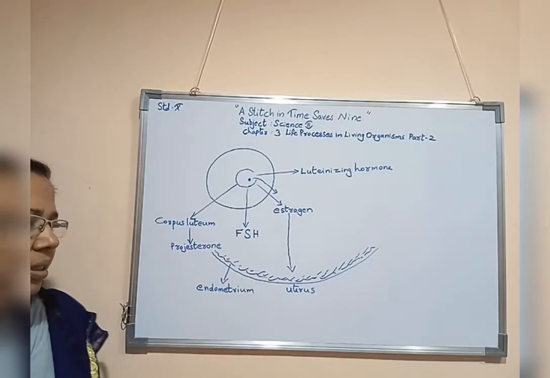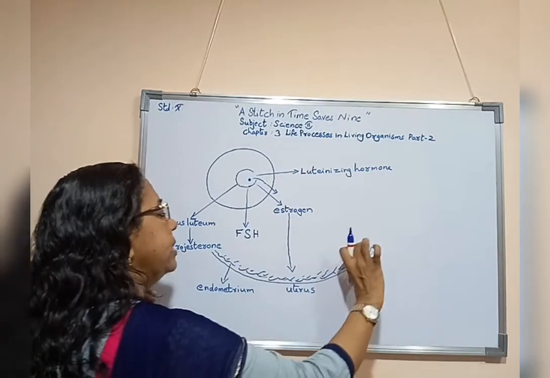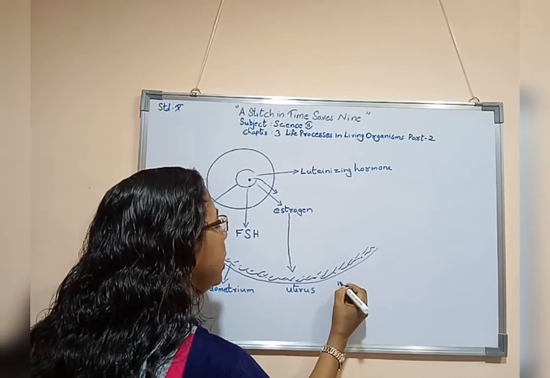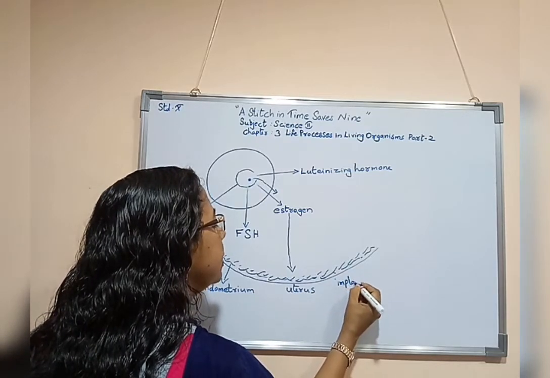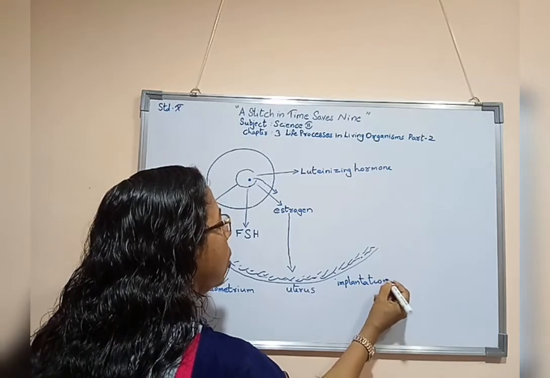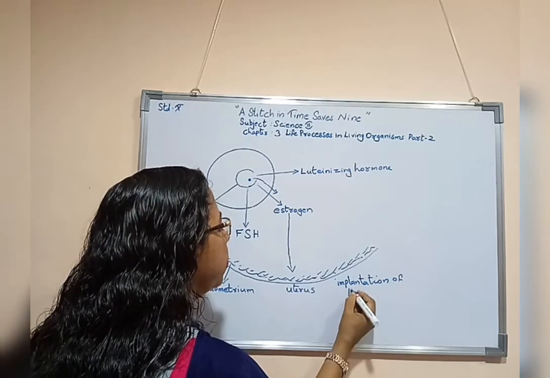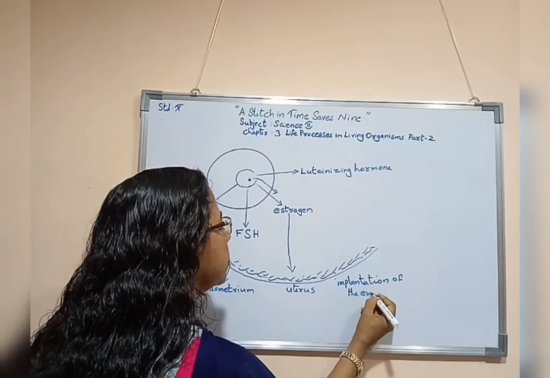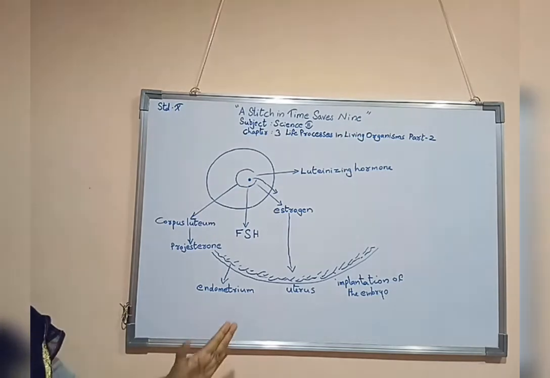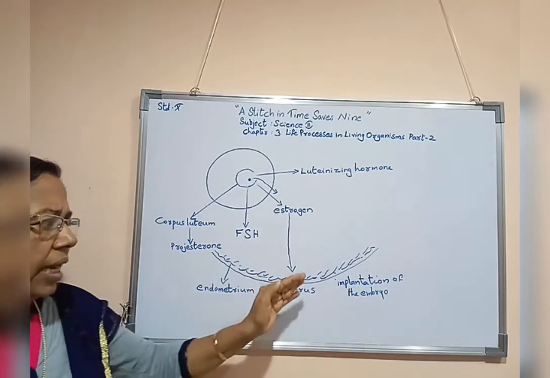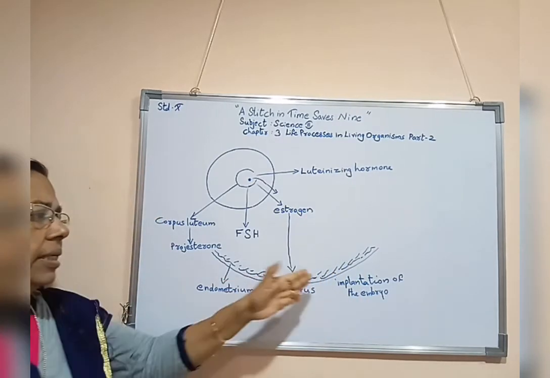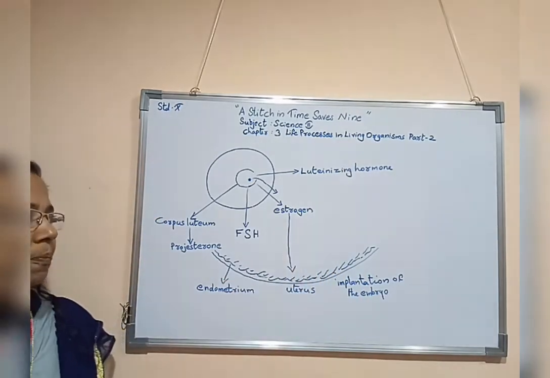As a result of it, this uterus, its lining, its wall will be ready for implantation of the embryo. Implantation means the embryo can be able to stick and grow on the wall of the uterus.